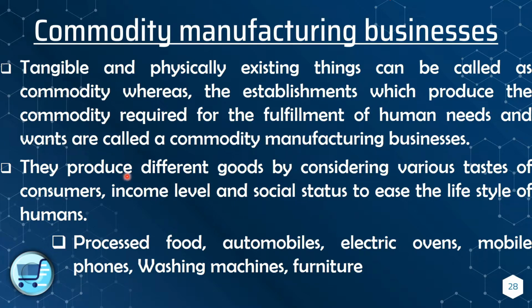Based on the income level, for example, we have Extra and margarine, and we also have butter. Normally, the consumers who purchase butter have a little higher income. Their income level is higher than those who purchase margarine or Extra. Likewise, social status matters too.